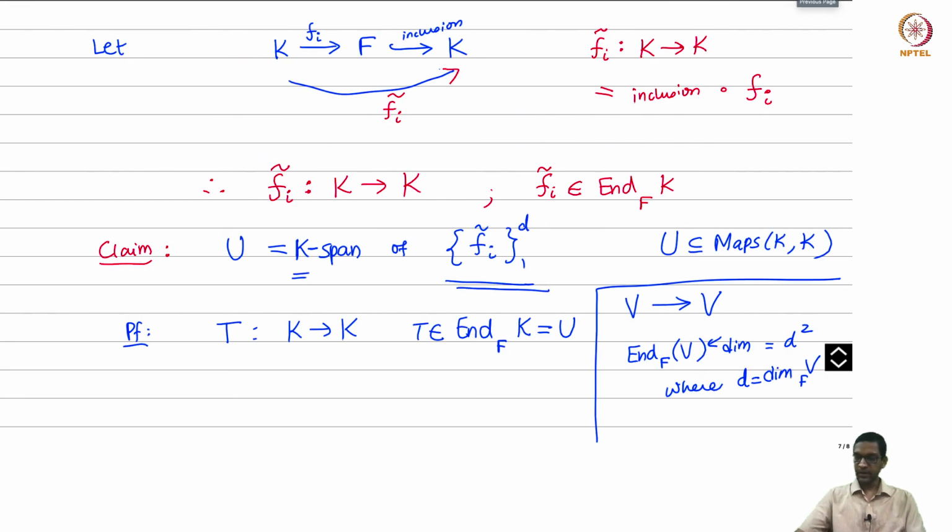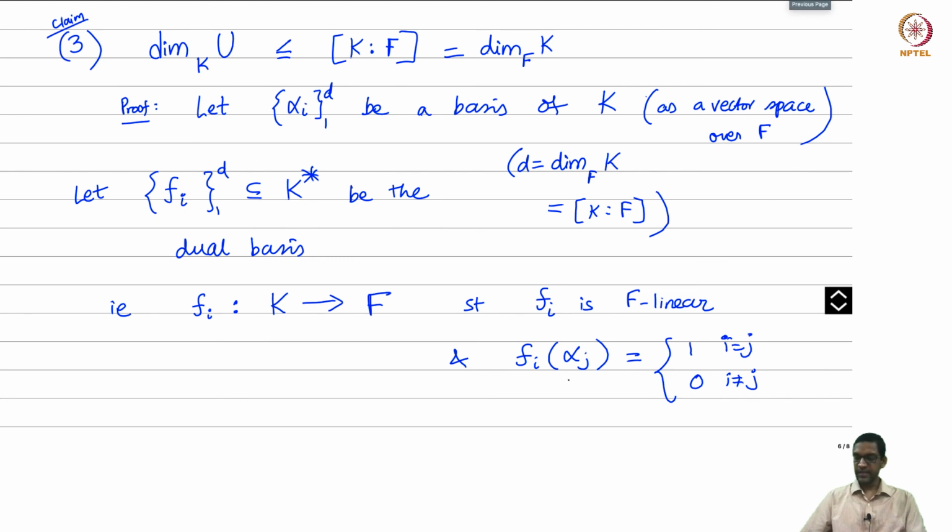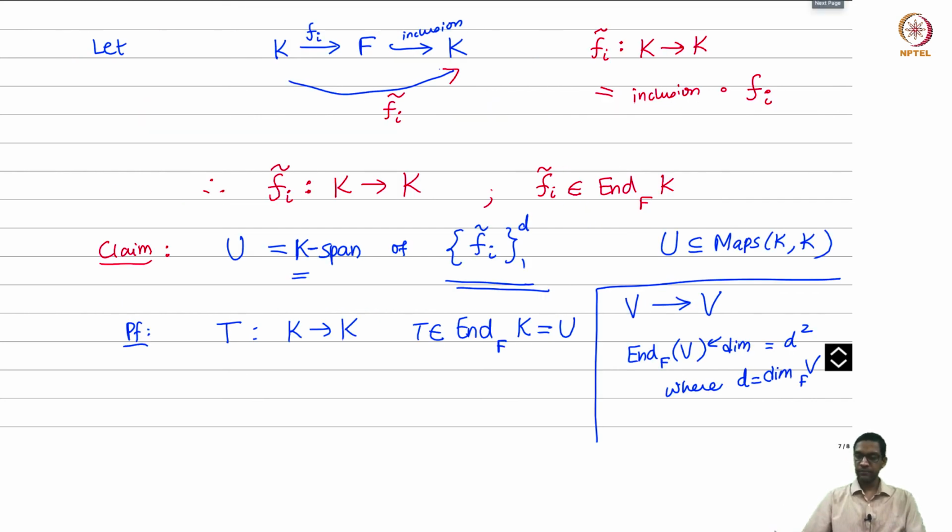If you recall what the fi's were, fi takes value 1 on alpha i and 0 on everything else. Well, fi tilde is the same thing really: the same as fi, and then after that you just take the inclusion into K. So it doesn't do anything new. fi tilde just maps alpha i to 1 and all the other alpha j's to 0. That's what fi tilde does.